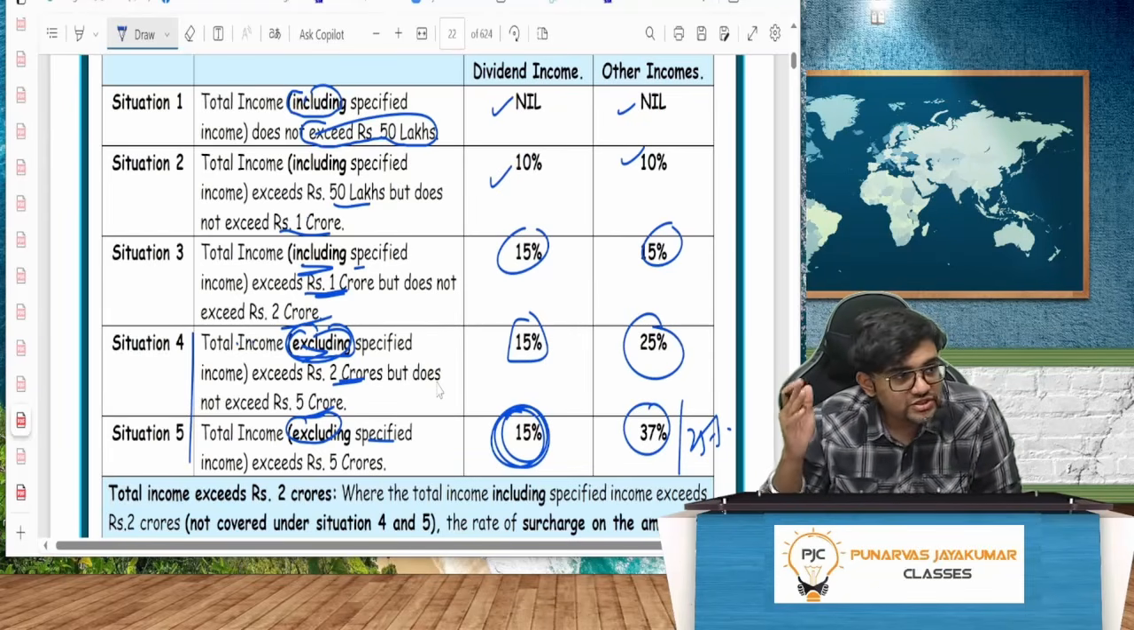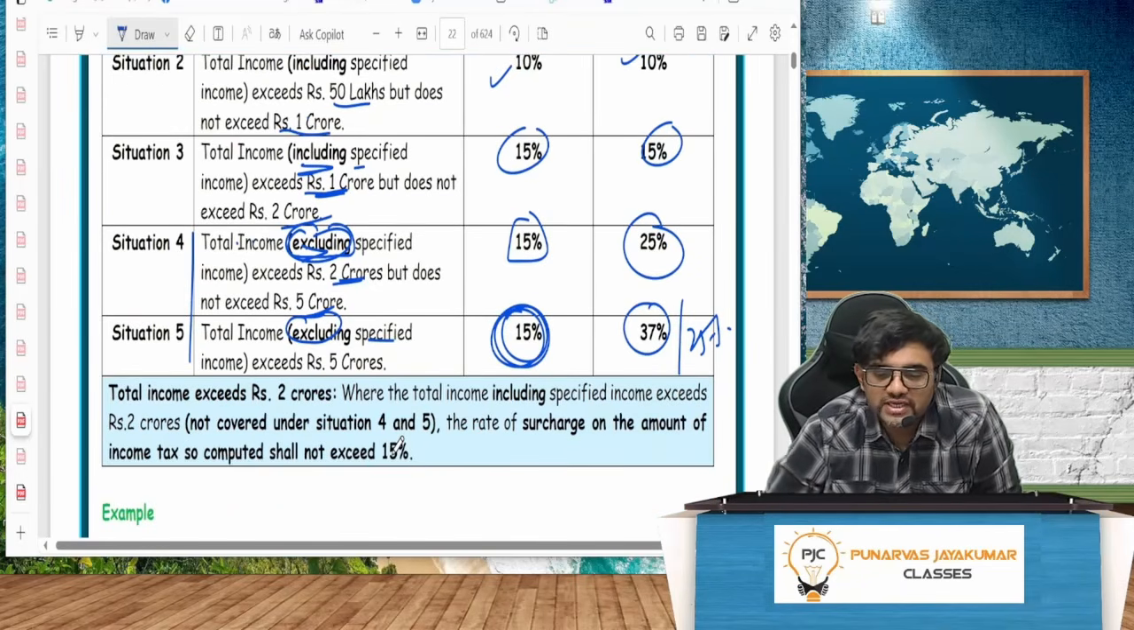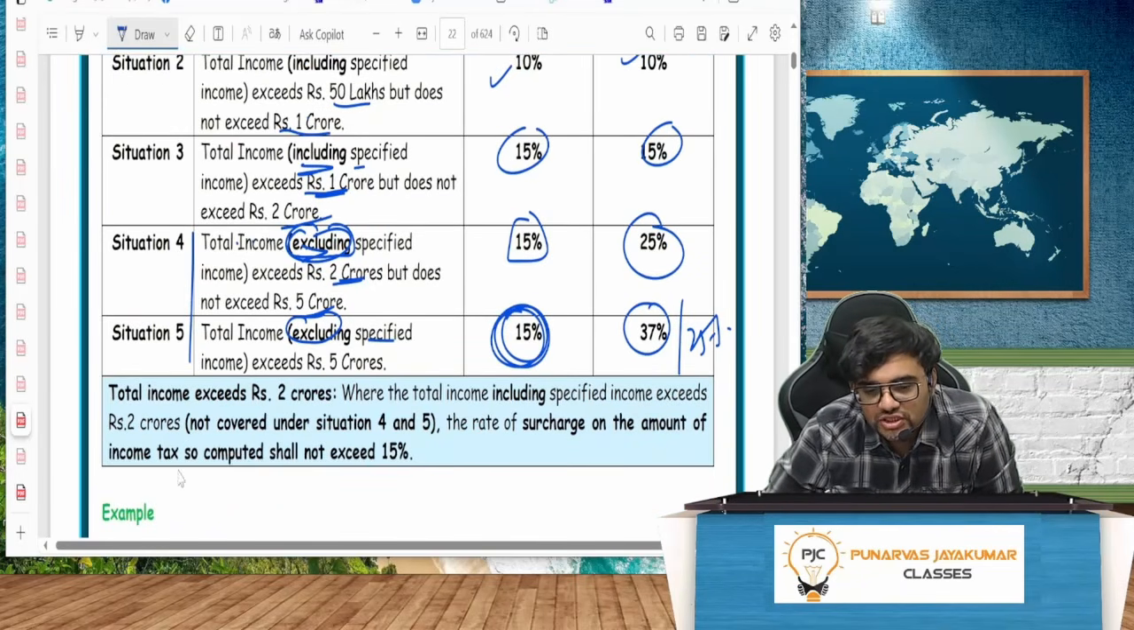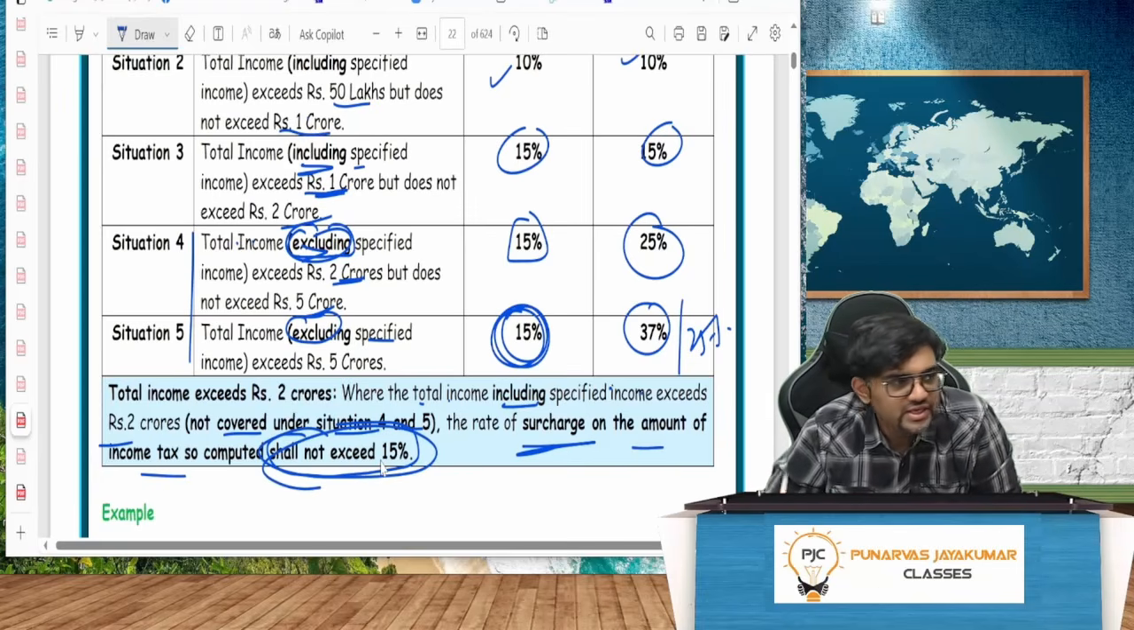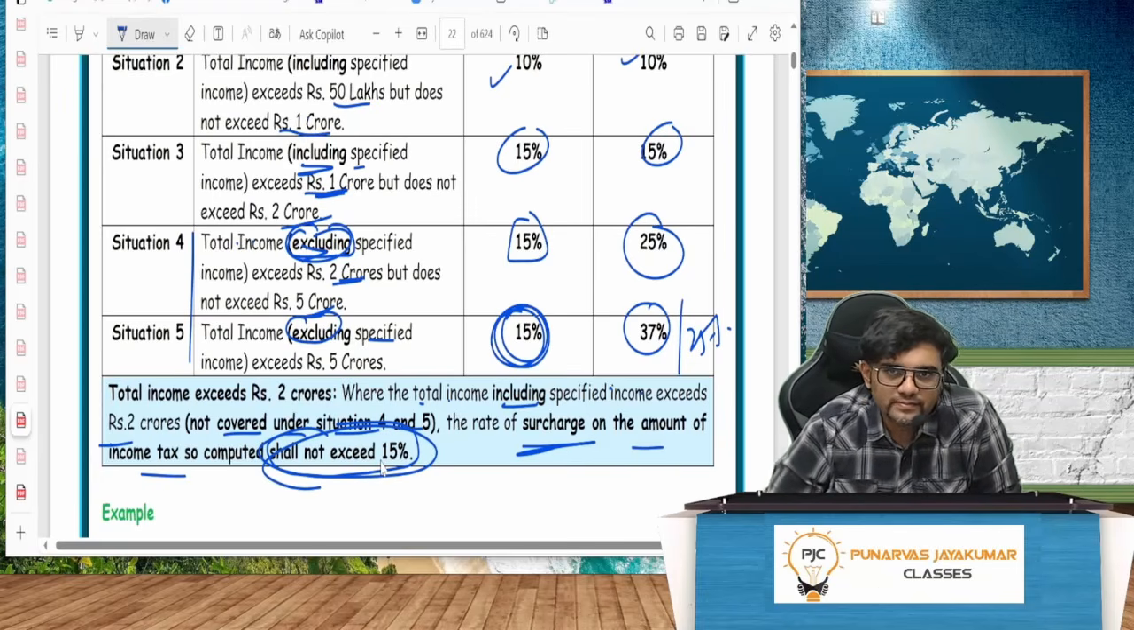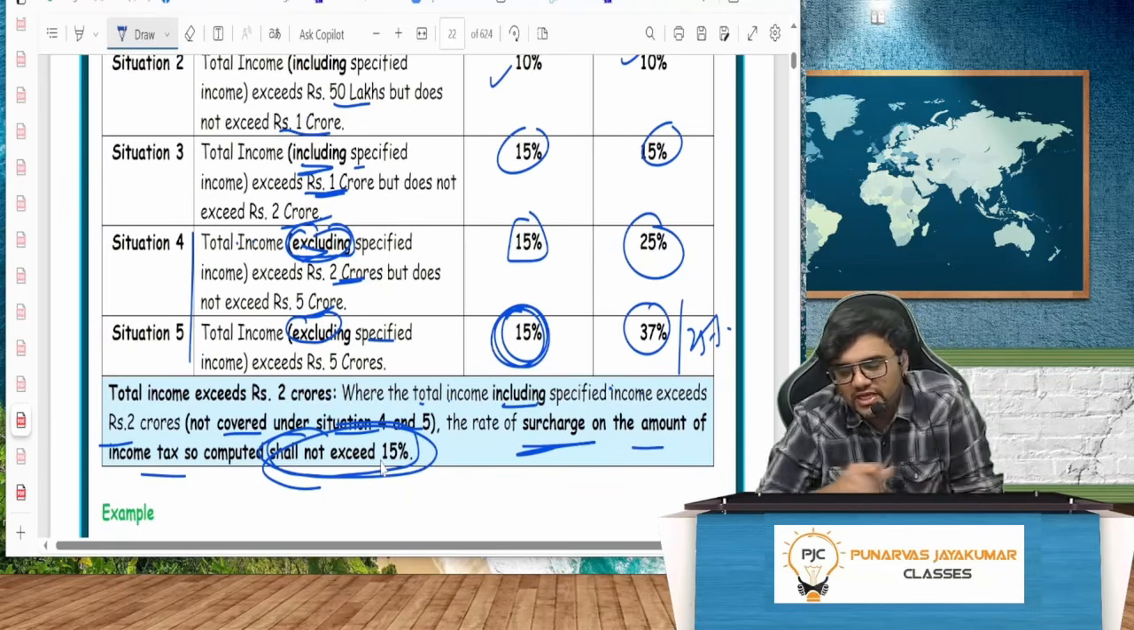That is not covered in situations 1, 2, 3, 4, 5, guys. So the lawmaker said, in that case, the rate of surcharge shall not exceed 15%. Where the total income, including specified income, exceeds 2 crore, not covered in situations 4 and 5, the rate of surcharge on the amount of income tax shall not exceed 15%. Maximum how much, guys? 15%.